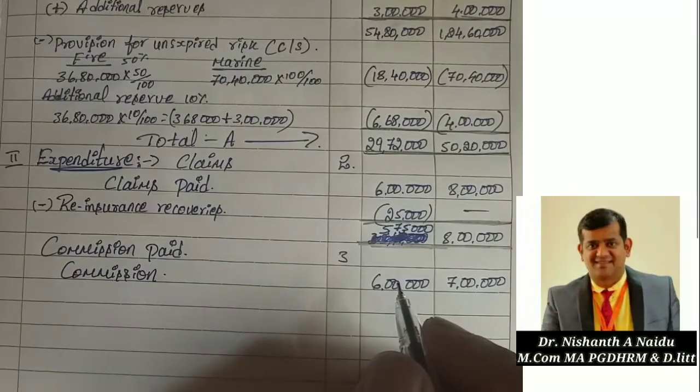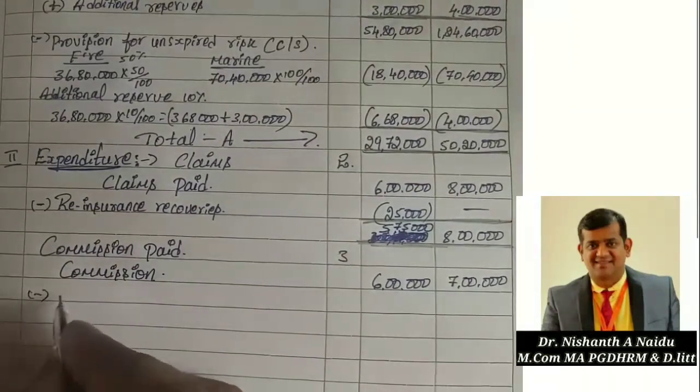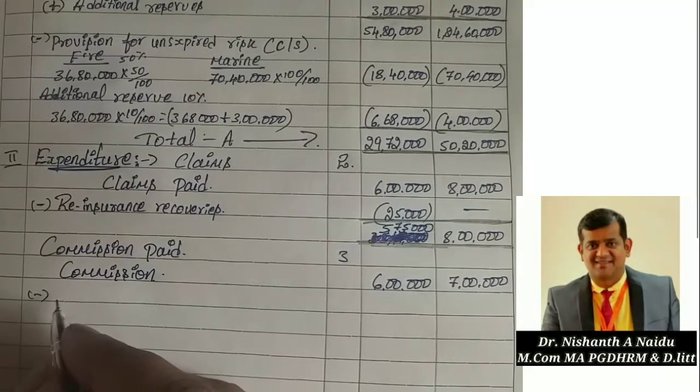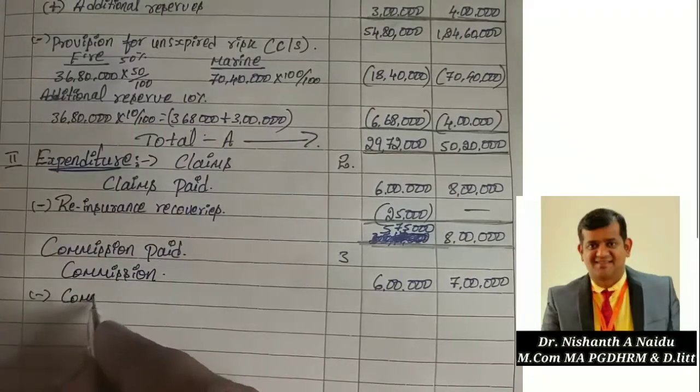Whenever commission ceded comes, it should be deducted. So less commission on reinsurance ceded.